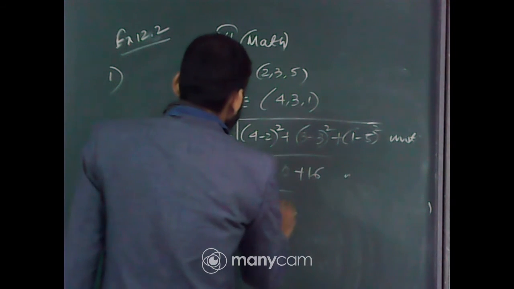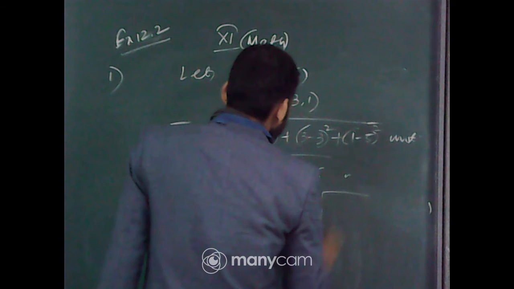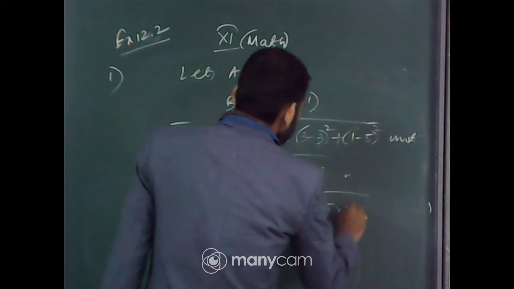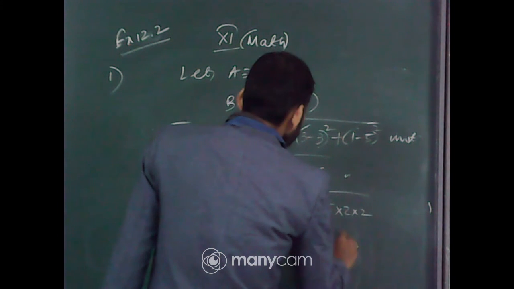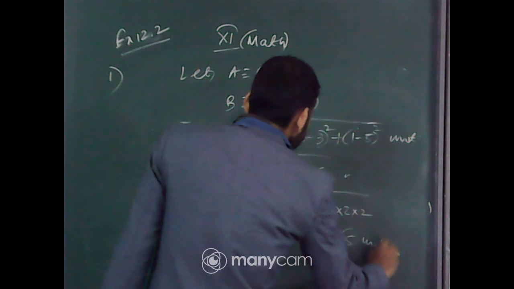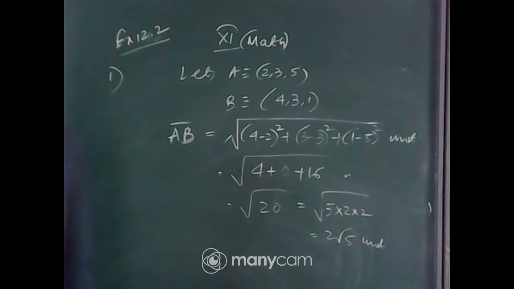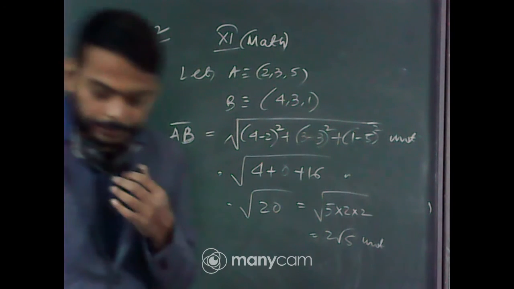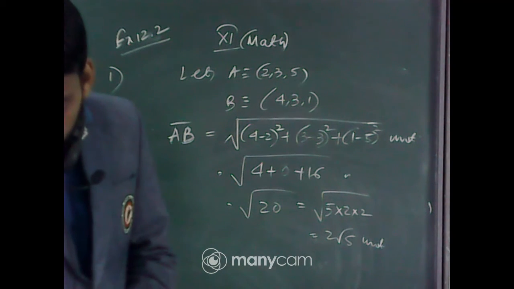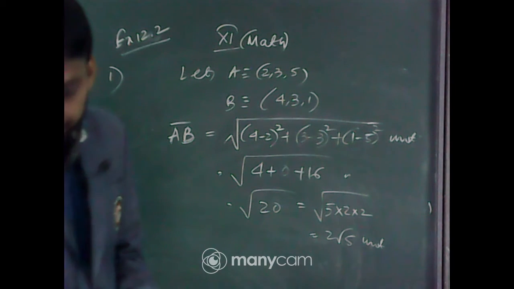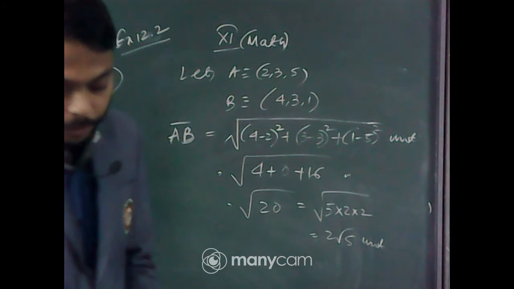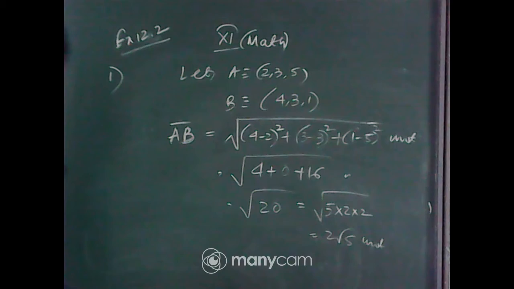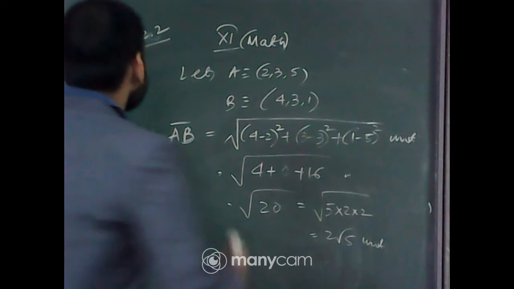So root under 20, root under 5 into 2 into 2, so 2 root 5 unit. Isn't it? Yes, very good. So now 2, 3 and 4 are left for you, similar type of problem. We are now moving on to question number 2, where 3 points are given and you have to show that the points are collinear.